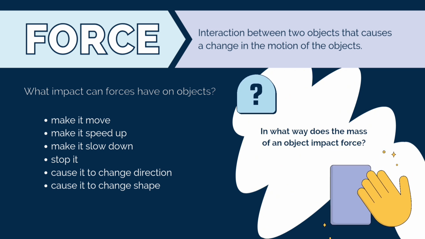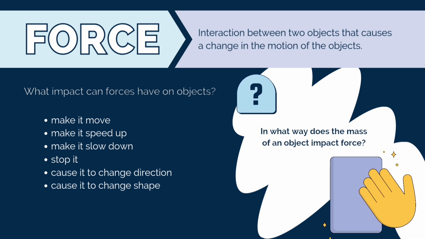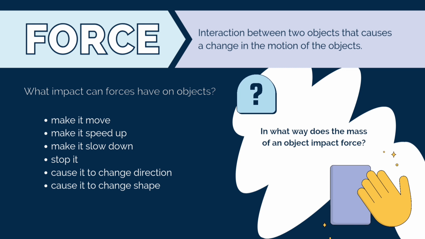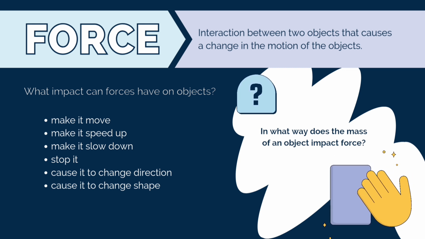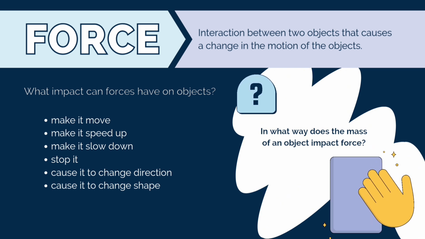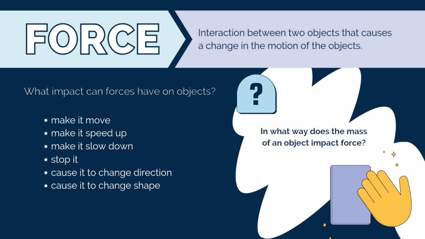Now, how does mass affect force? Simple. The heavier the object, the harder it is to move it. Ever tried pushing a sofa? Yeah, now imagine pushing an elephant. More mass equals more force needed. Less mass equals it moves like a feather in the wind.